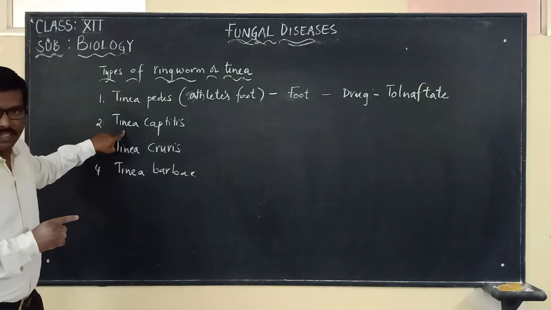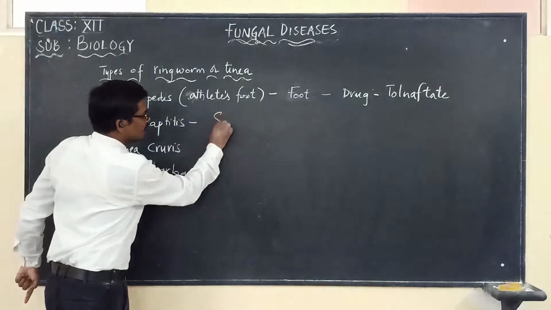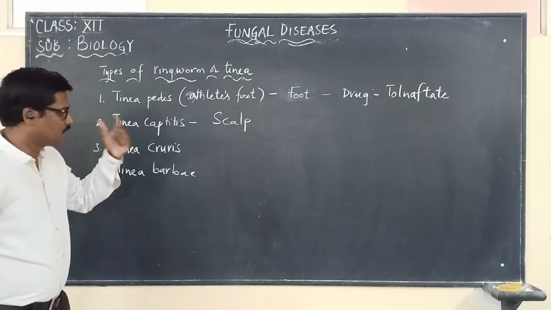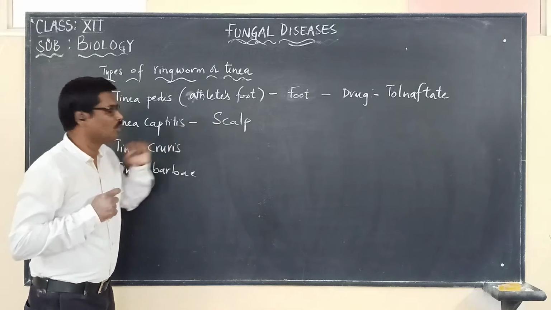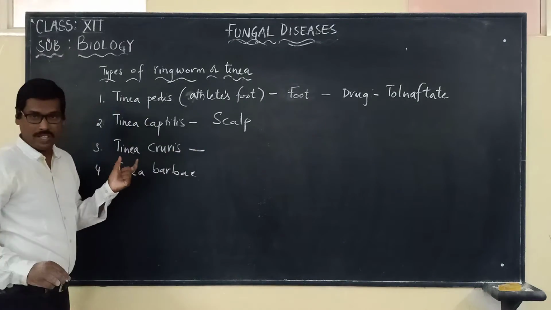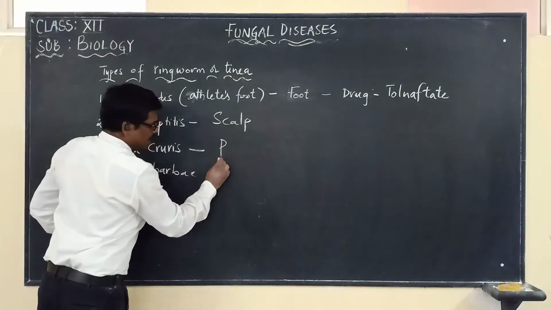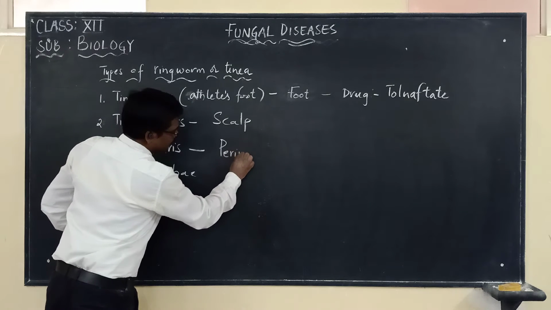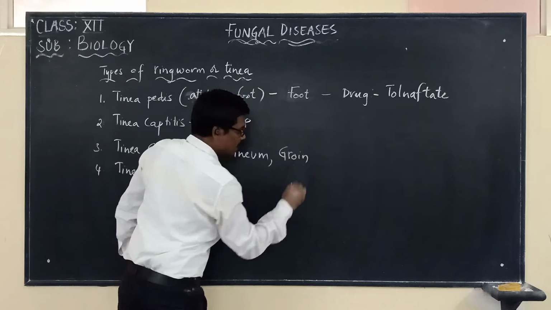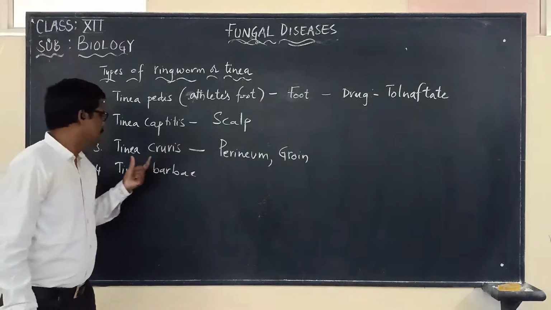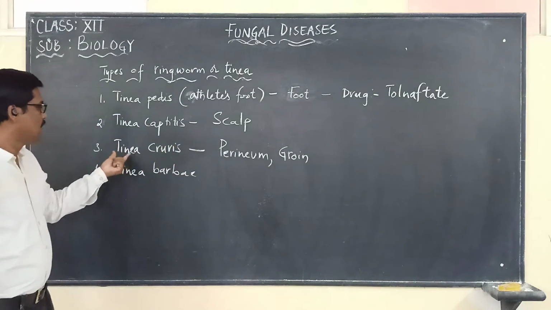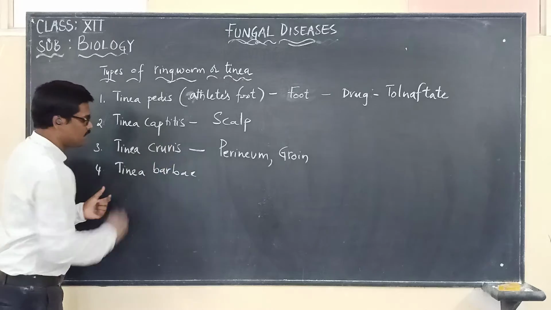Another one is tinea capitis. It is infecting the scalp. Whenever there is an infection or ringworm on the scalp, we call it tinea capitis. And tinea cruris infects the perineum region of our body and the groin region. In these two regions, when ringworm infects individuals, we call it tinea cruris.